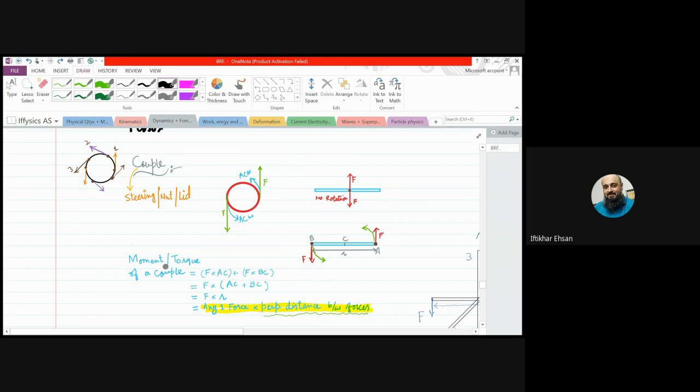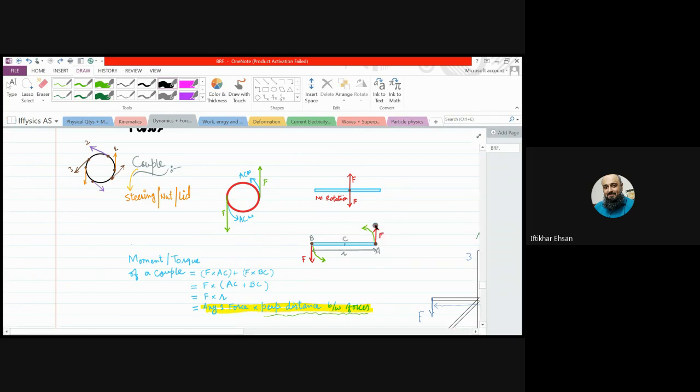So if we want to find the moment of the couple, we will add both of their moments. The moment of the force acting at point A will be the force multiplied by the perpendicular distance between the pivot and the force, that will be AC. Here for this force, the distance is AC, right?